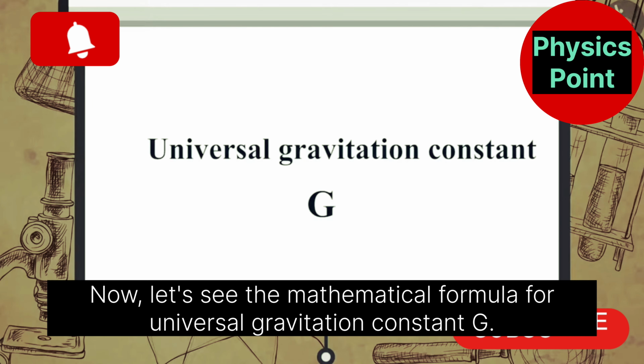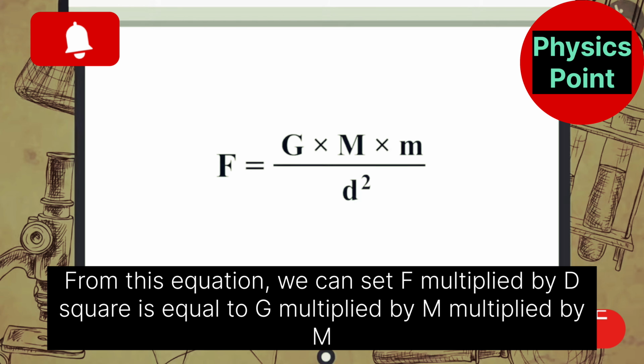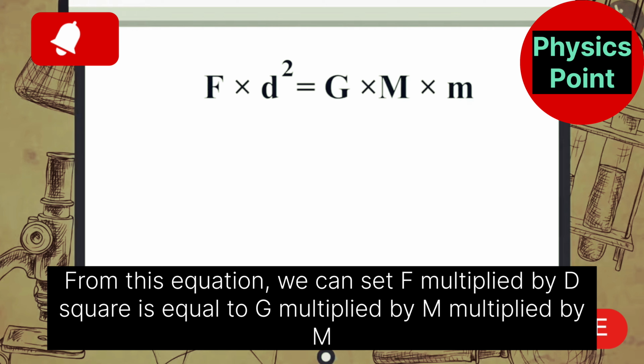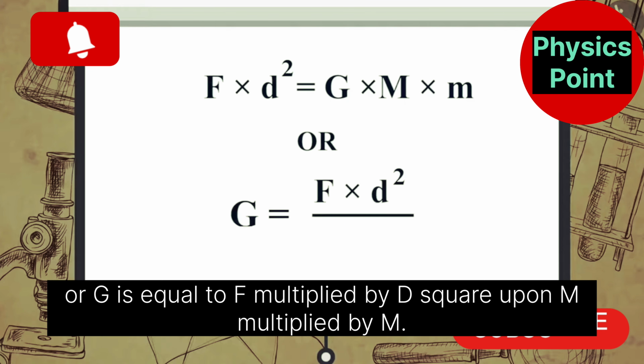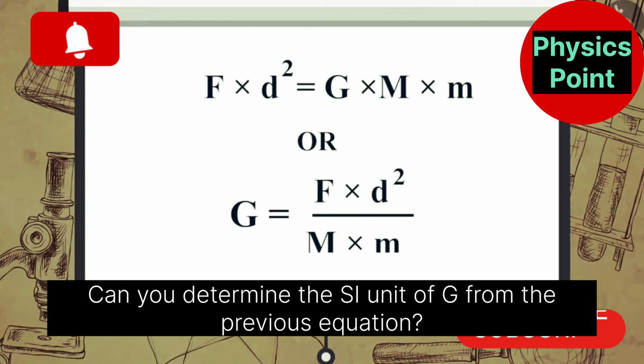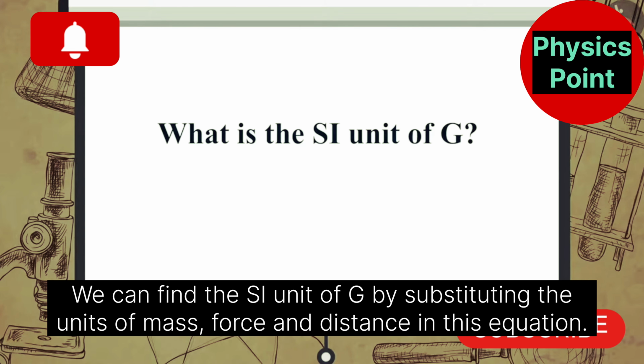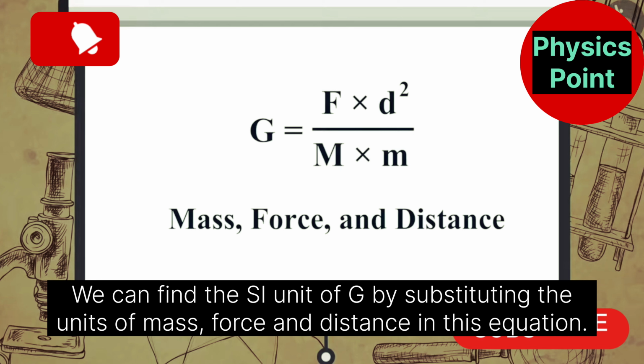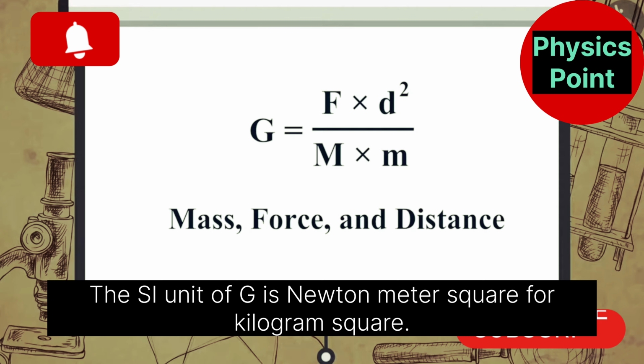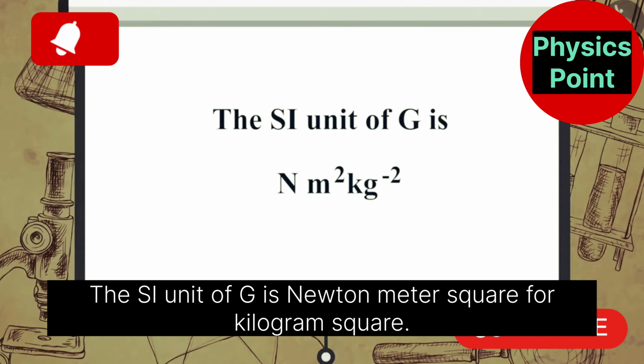Now, let's see the mathematical formulae for universal gravitation constant G. From this equation, we can get F multiplied by D square is equal to G multiplied by M1 multiplied by M2, or G is equal to F multiplied by D square upon M1 multiplied by M2. Can you determine the SI unit of G from the previous equation? We can find the SI unit of G by substituting the units of mass, force and distance in this equation. The SI unit of G is Newton meter square per kilogram square.